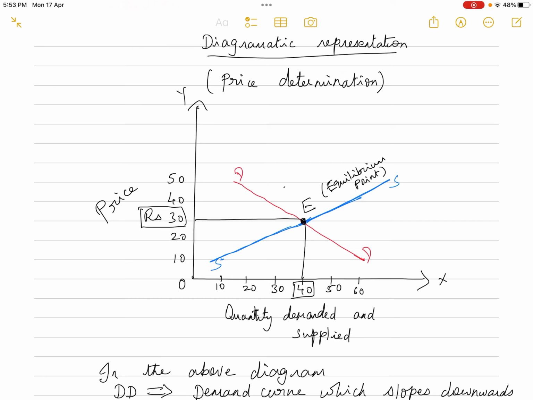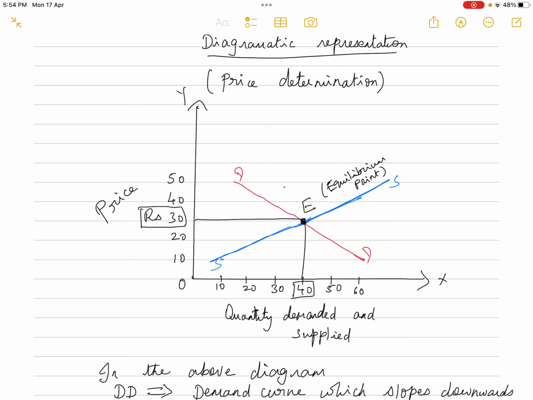Now you can see that DD represents the demand curve, which is sloping downwards because of the negative relationship between price and quantity demanded. And you can see that SS, which is the supply curve, slopes upwards because of the direct relation between price and quantity supplied. And E is the equilibrium point.